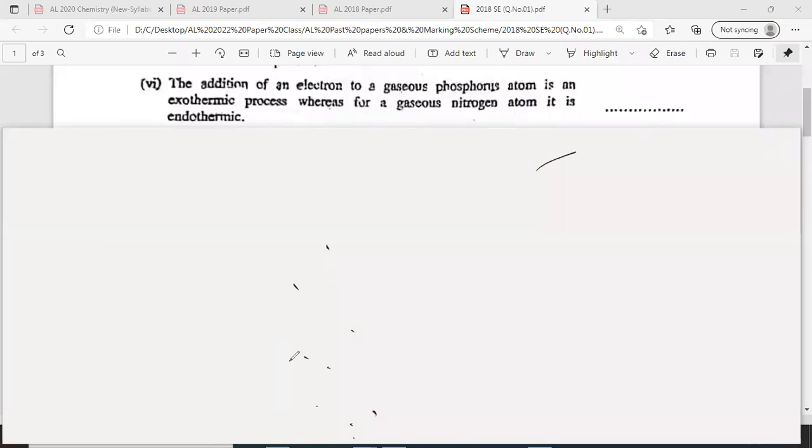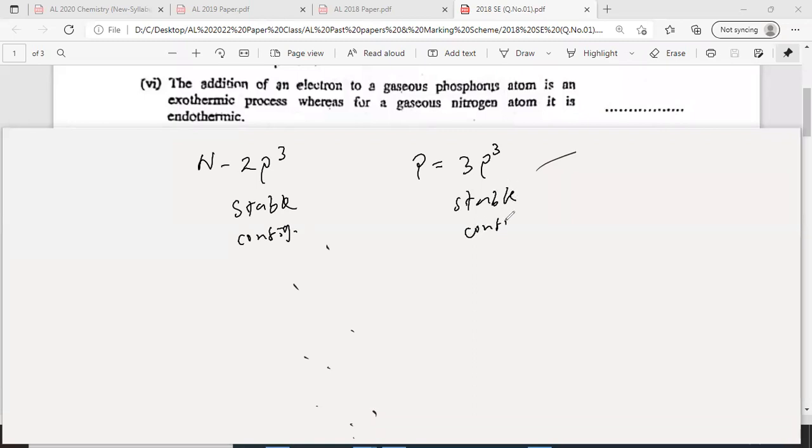So what matters here? 2p3 and 3p3. Look at the screen, everyone. So nitrogen 2p3, phosphorus 3p3. Here the stable configuration, here also stable configuration. But in this one, what happens? High electron density because 2p3.